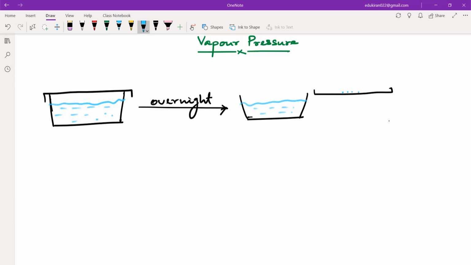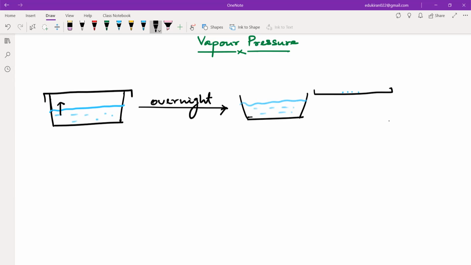Okay. Now, what does this mean? It means that as time passes, slowly some of the water molecules from the liquid are getting into the gas phase, and in air also you will have water in the form of humidity, right?